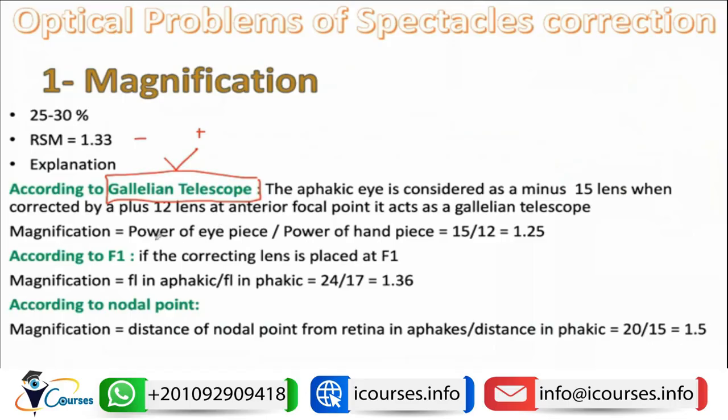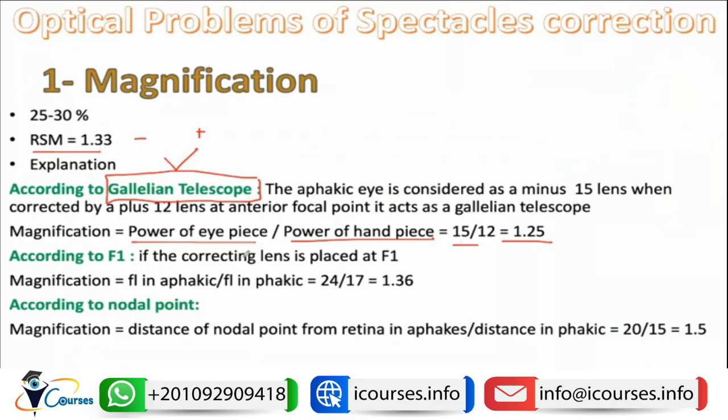This magnification is calculated on the basis of the power of the eyepiece divided by the power of the handpiece. In such a condition of aphakia, the minus lens will be 15 and the plus lens will be 12, which is the spectacle lens. So the magnification will be 1.25 or 1.3, which is the same as the relative spectacle magnification.